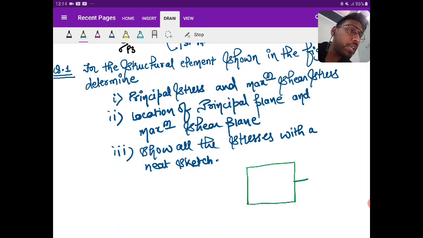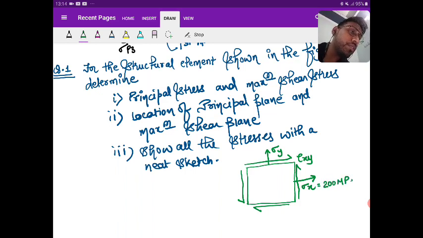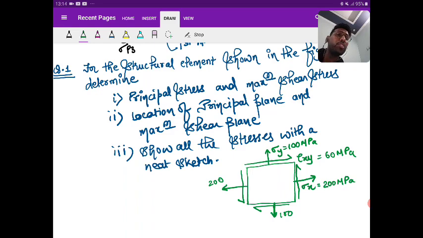Okay, sigma x is there, sigma y is there, and tau xy is there. Sigma x is given as 200 megapascal, sigma y is given as 100 megapascal, and tau xy is given as 60 megapascal. So this is given to you in the question. Okay, 200, 100.